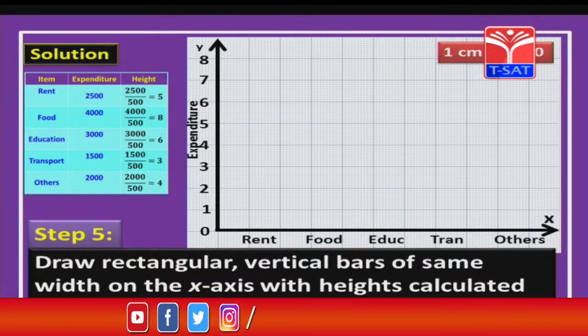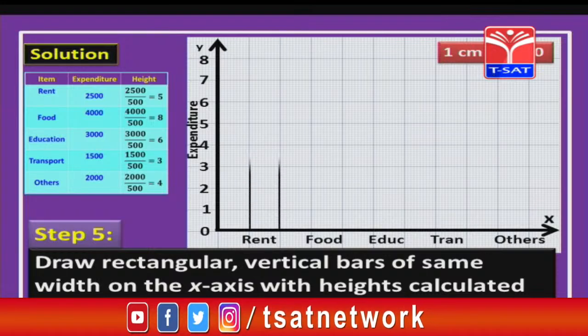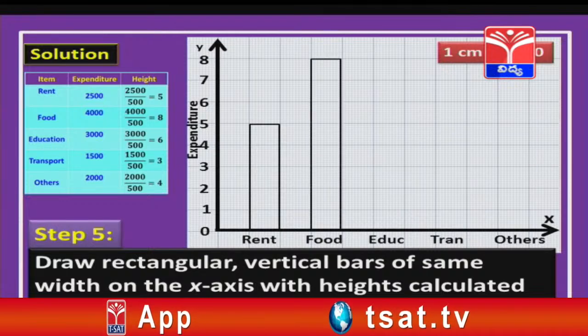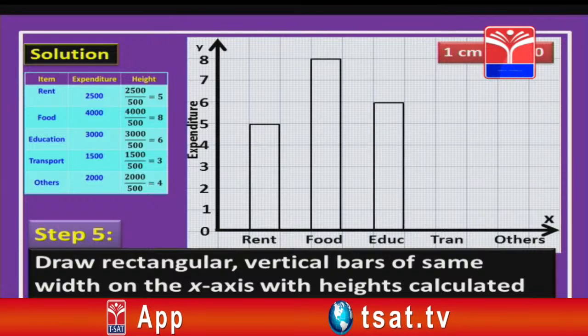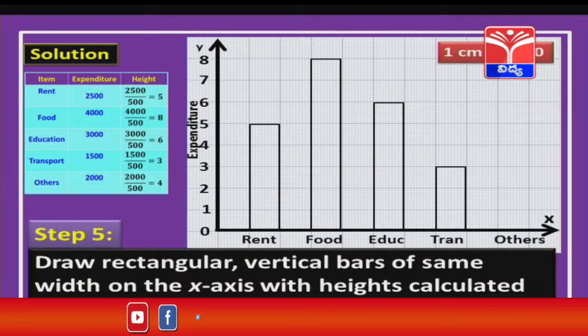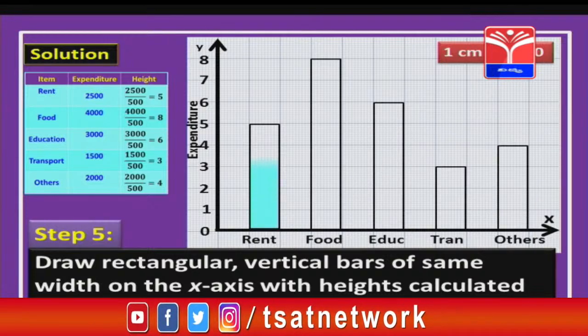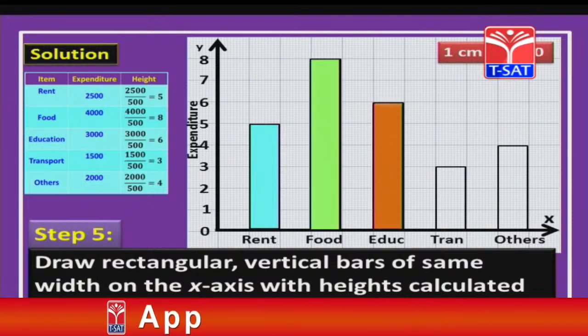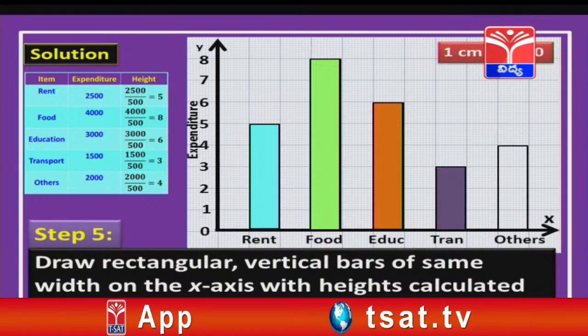Okay, children. So, for rent how much, children? Yes, it is 5. So, we will draw a rectangle up to height 5. Then for food, yes, 8. Then for education, we have 6, and transport 3, and finally others is 4. So, I already told you, children, yes, we are going to color it with different colors, so that it looks very attractive, children. That is it.